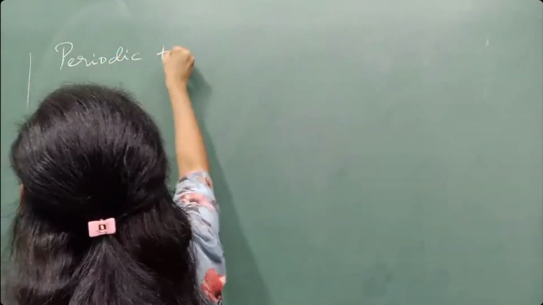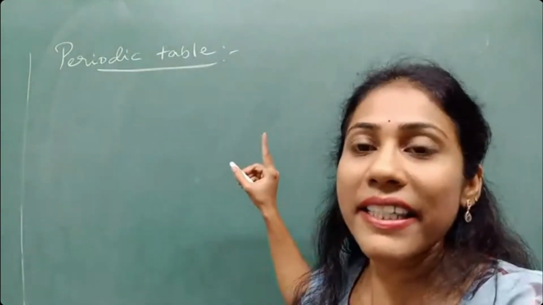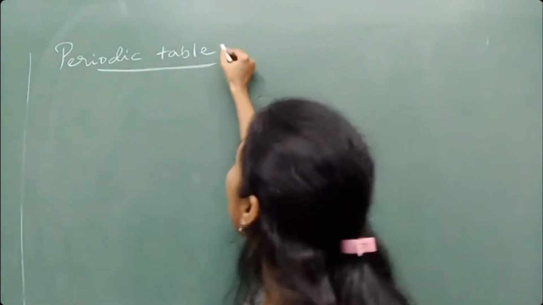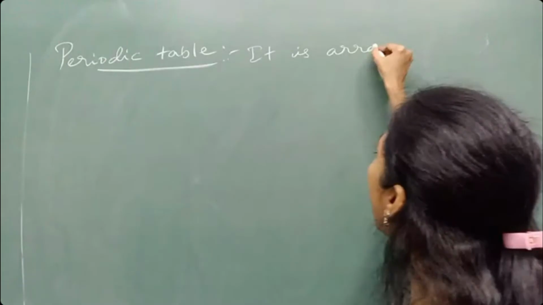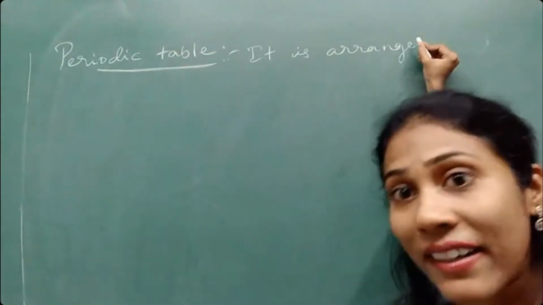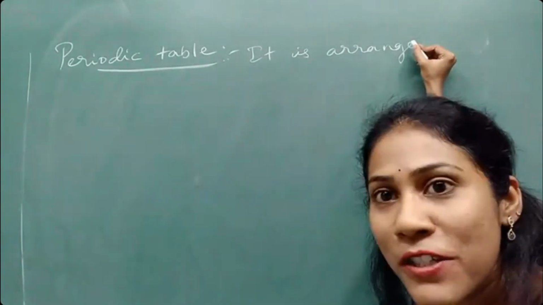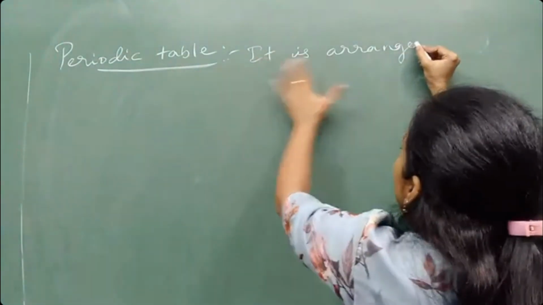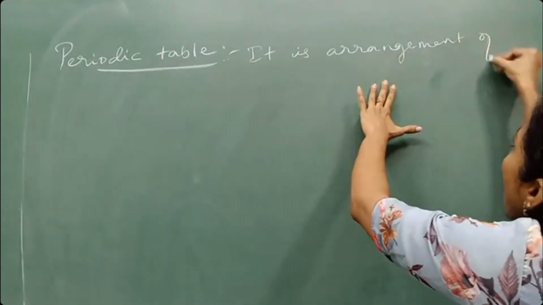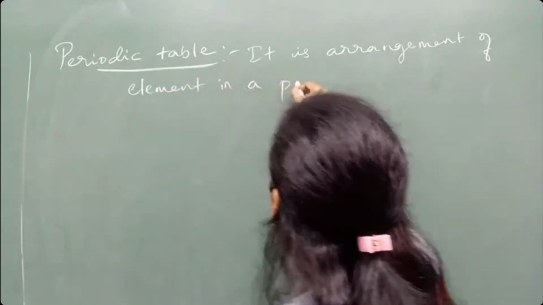So now I am discussing the so-called periodic table. Okay, I am giving a very easy definition for the periodic table. Periodic table, write down, guys. It is the arrangement of, okay, along with me, you should be writing in your book. Science is not just listening. Your mind must work, your hand must work, everything must work. Only then will you get the concept. Okay, so write down: it is the arrangement of elements in a particular pattern.